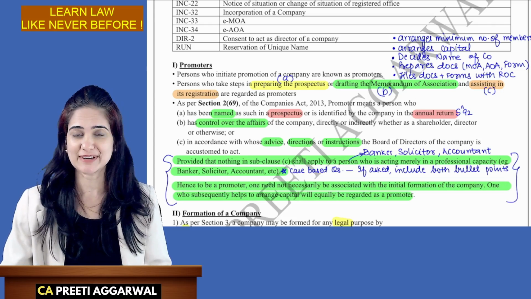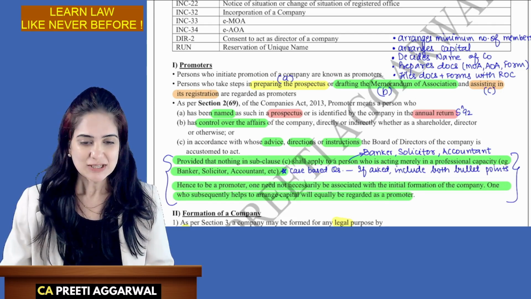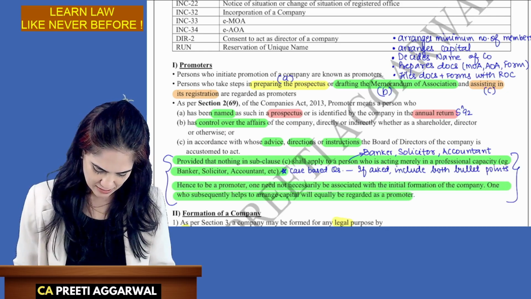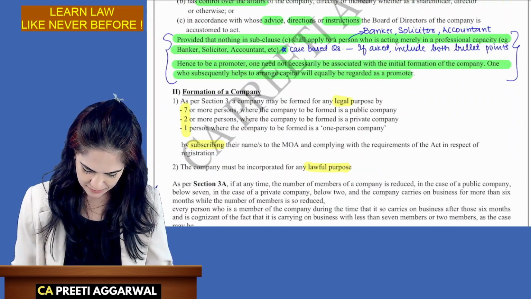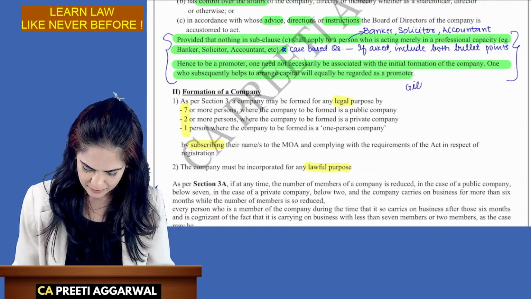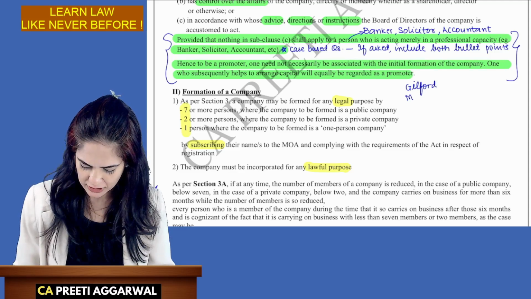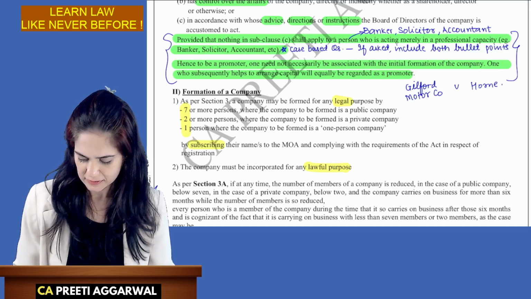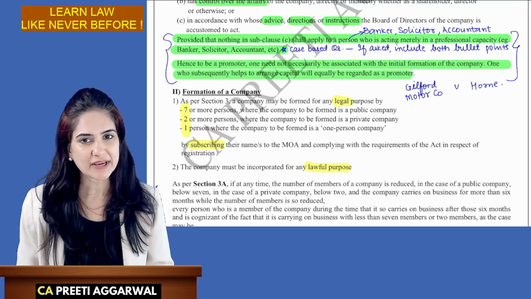Yes, do you remember that case law? So, what had happened in that case? Guilford Motor Company versus Horney. Yes. So, what had happened in that case?